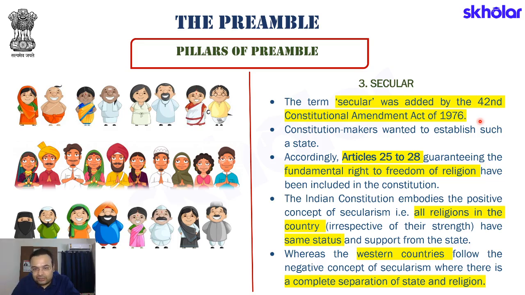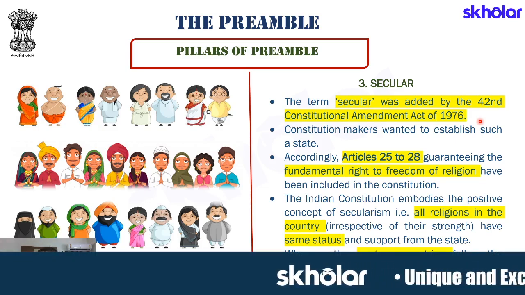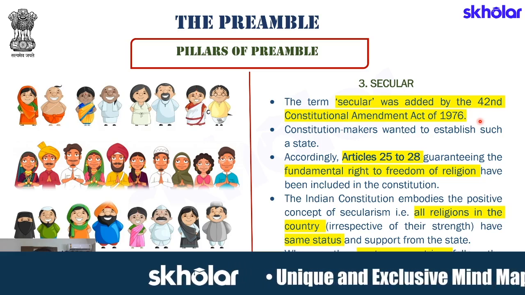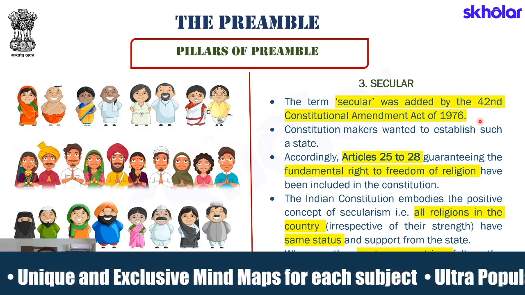In fact, that is why it is said that our secularism meant पंथ निरपेक्षता, whereas the Western concept of secularism means धर्म निरपेक्षता. Dharam nirpekshta means neutrality with respect to religion, while Panth Nirpekshta means neutrality with respect to sects. I hope this point is clear because this question has been asked in the mains examination in one way or the other in the last 4 years. So this again is something important for you to keep in mind, that India's secularism is पंथ निरपेक्षता, and not धर्म निरपेक्षता.